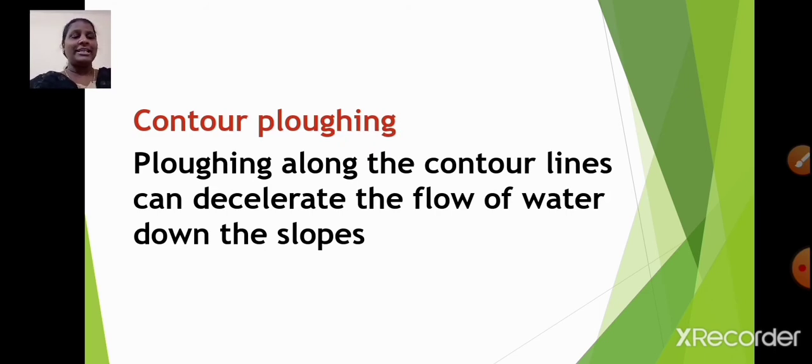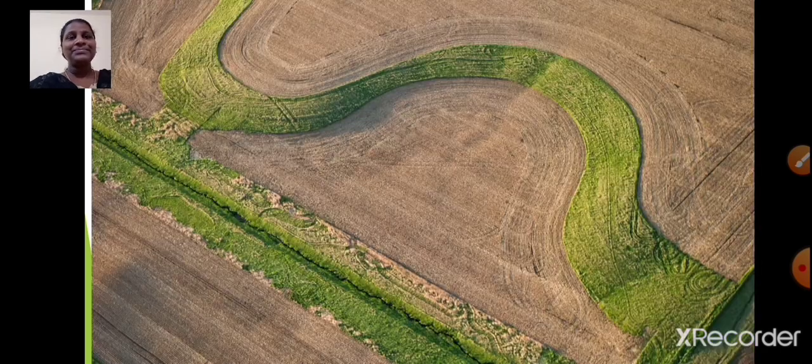In contour ploughing, ploughing is performed along the contour, that is, along the line of the same height. So what will happen if contour ploughing is done? Ploughing along the contour lines can decelerate the flow of water down the slopes and thereby soil erosion can be minimized. Is that clear, students? This is the image of contour ploughing.